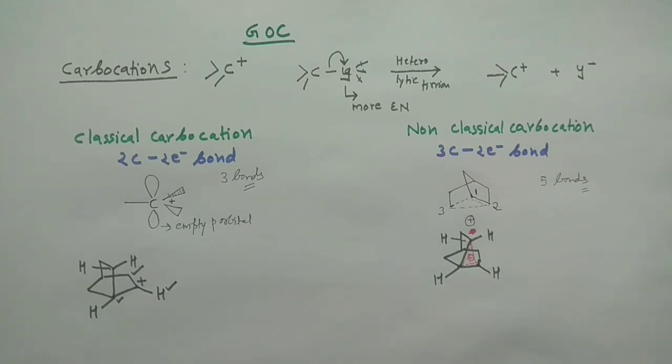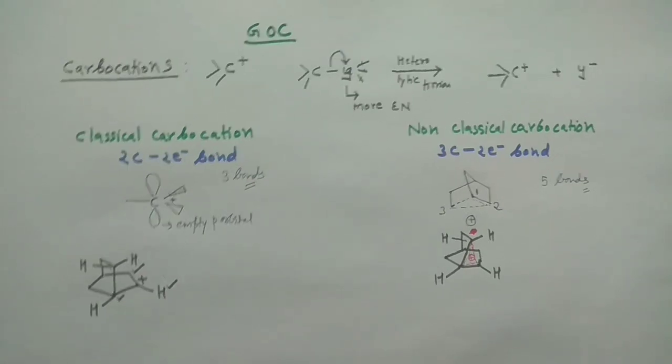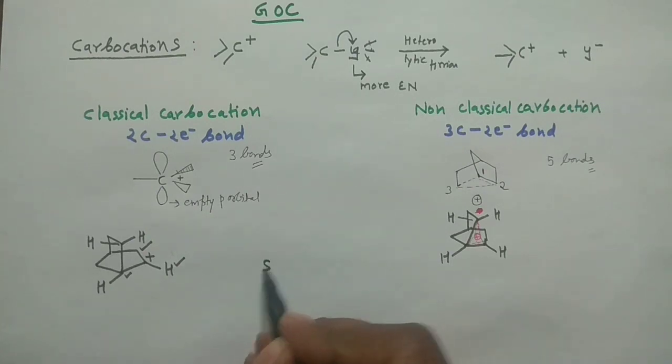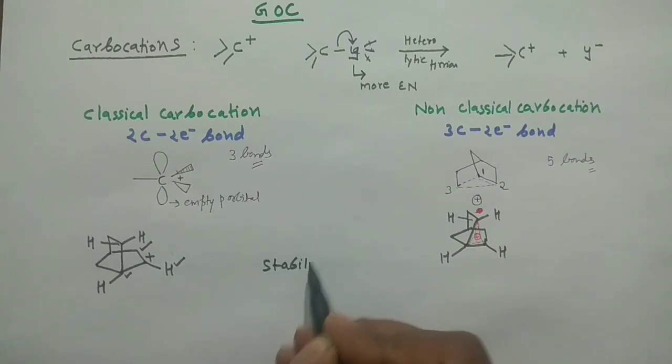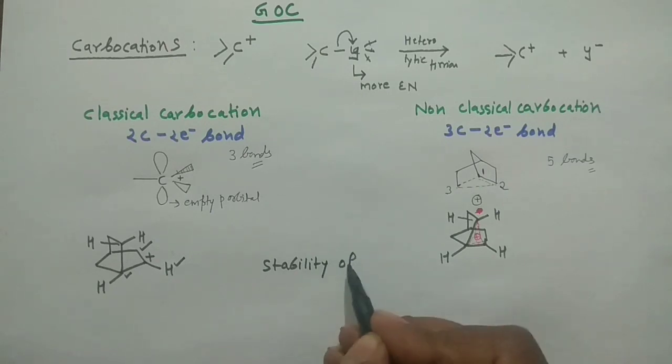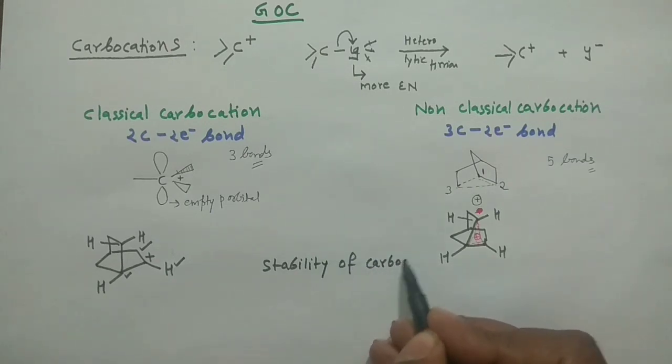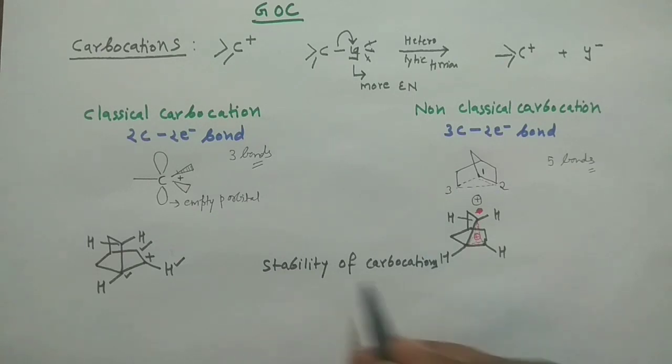And now the important thing, how we can decide the stability of the carbocations, and this question is very, very important. Generally in your examination you will find this particular question, how we will decide the stability of the carbocations. So I am writing here stability of carbocations. So what is the meaning of stability?